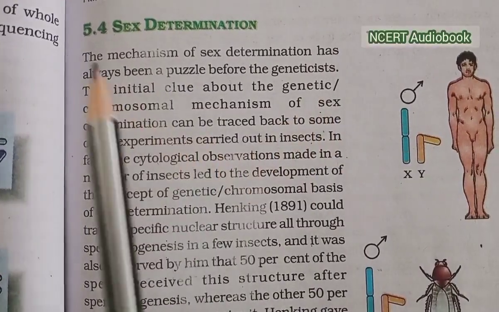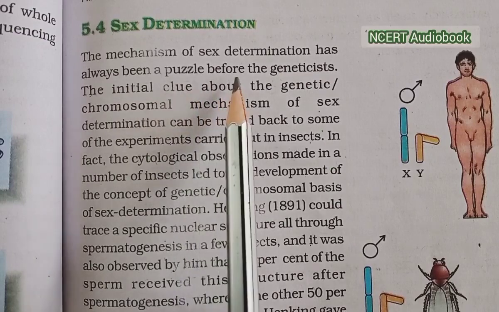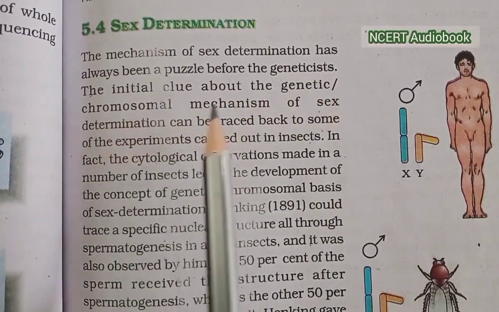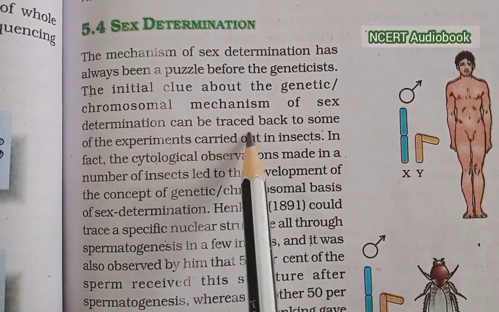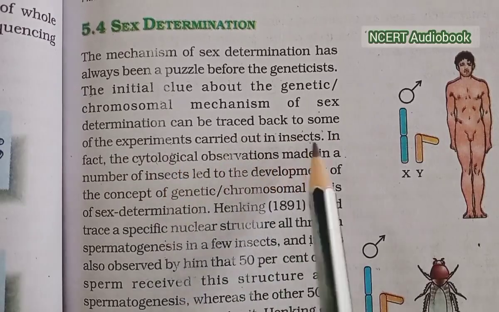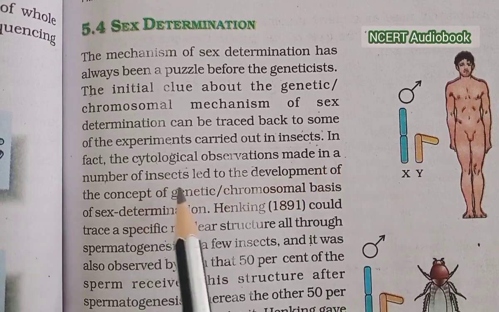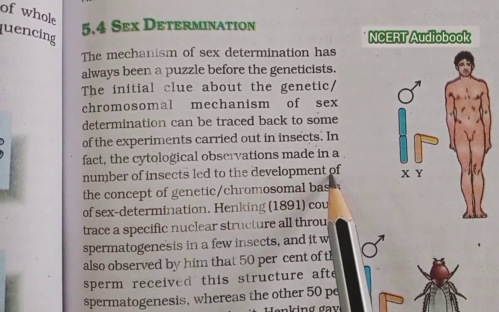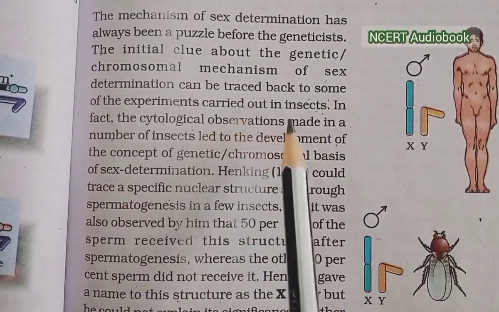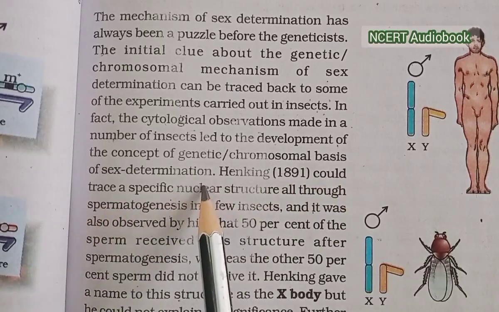Sex determination. The mechanism of sex determination had always puzzled people before genetics. The initial clue about the chromosomal mechanism of sex determination can be traced back to experiments carried out on insects. In fact, the cytological observations made in a number of insects led to the development of the concept of the chromosomal basis of sex determination.